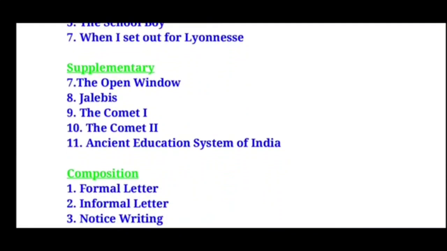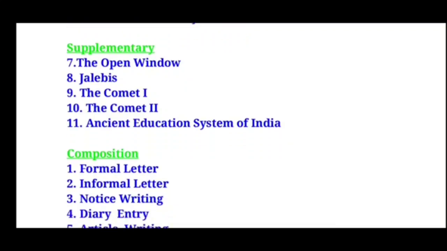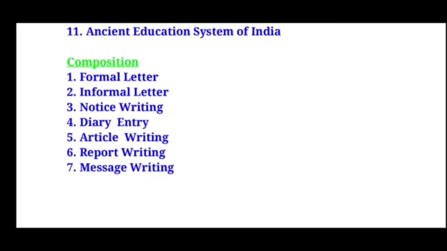Then from the supplementary area you are going to have from chapter 7 to 11. That is The Open Window Story, Jellyby's Story, The Comet 1, and the 10th one is Comet 2, and the 11th one, the last chapter in our supplementary reader, is Ancient Education System of India. Then moving on to composition area, we have completed 14 compositions in our composition note. So all the 14 compositions are going to be in the annual examination.